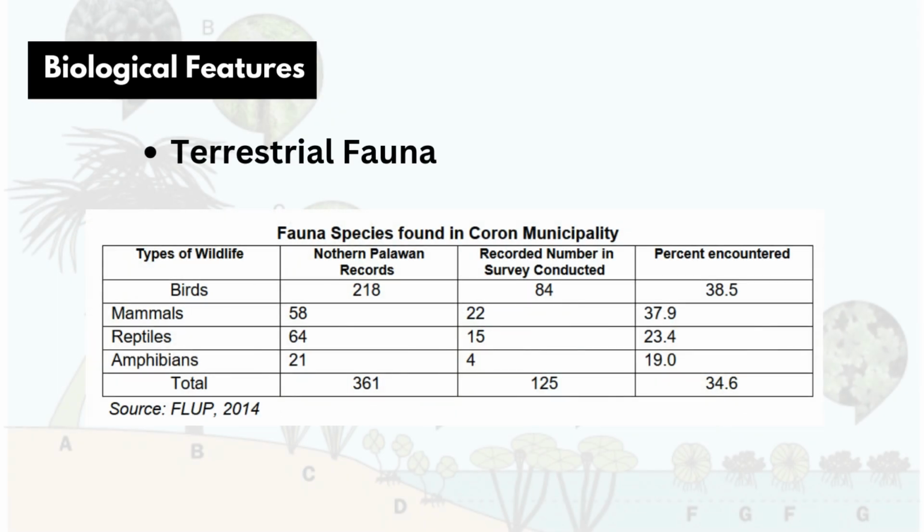Another biological feature is the terrestrial fauna. The municipality of Coron is home to over 361 species of fauna from 26 orders and 91 families.